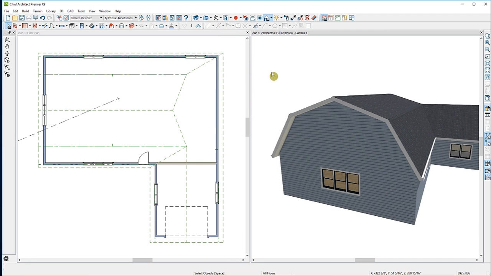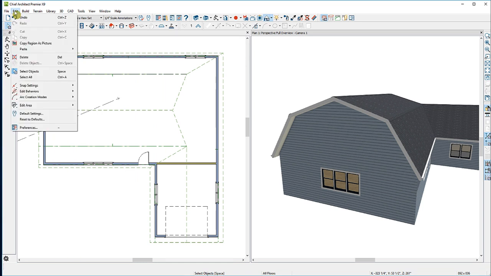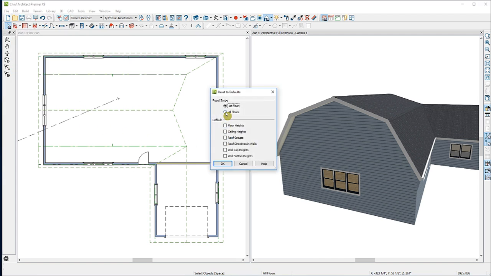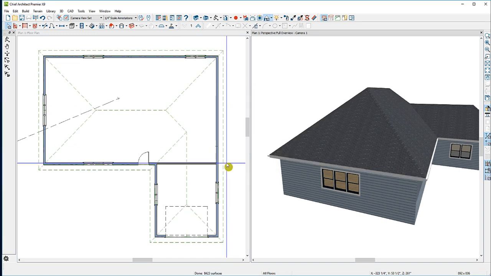If you want to reset the roof directives in all of the walls back to the default settings, go up to the Edit drop-down menu to Reset to Defaults, and select all floors and then click on the box for roof directives in the walls. This will reset them back to their default.